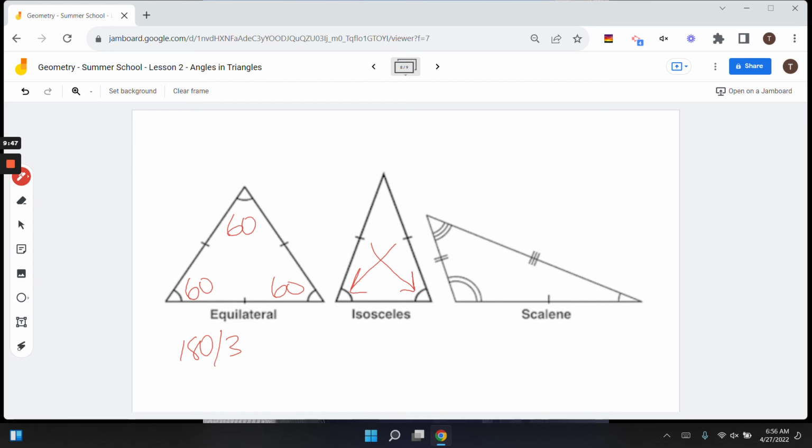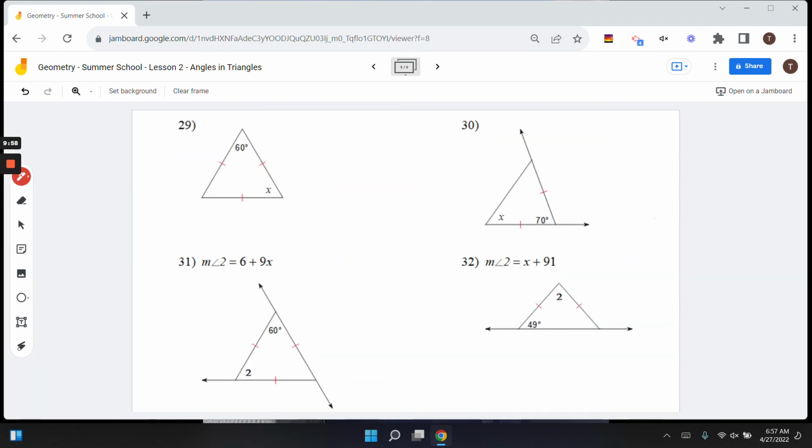So I could do X plus 91 plus 49 plus 49 equals 180. If I combine like terms, I get X plus, let's see, that would be 189, which means X would be negative 9. Now, X can be negative because if I plugged it back in, I would still get a positive angle measure.